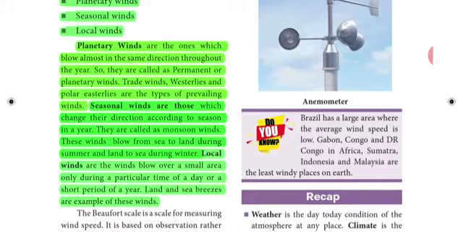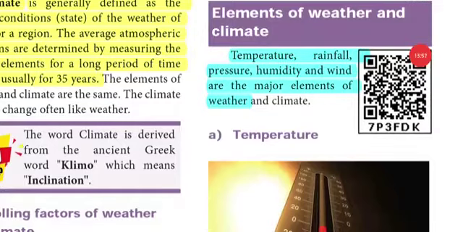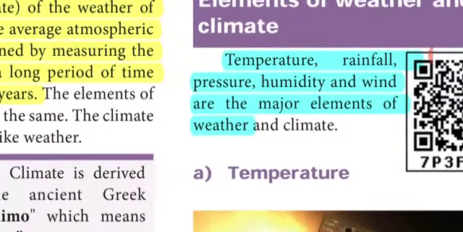Coming to third paragraph, list out the weather elements and associated measuring instruments. For the third paragraph, come to page number 96 in the new book and page number 183 in the old book, right? Under the heading elements of weather and climate, all the things I have highlighted in blue color. Temperature, rainfall, pressure, humidity and wind are the major elements of weather.